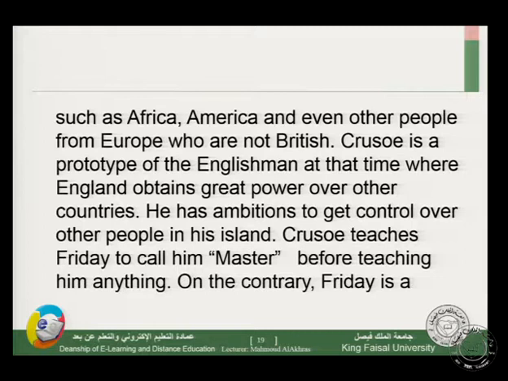Crusoe is a prototype of the Englishman at that time, when England obtained great power over other countries. So Crusoe represents the real power of his country, the colonial power of England. He has ambitions to get control over other people on his island.